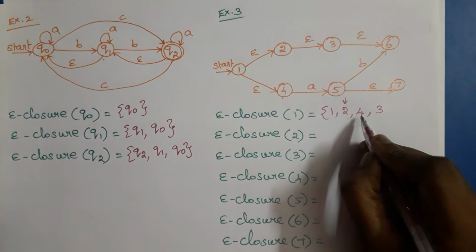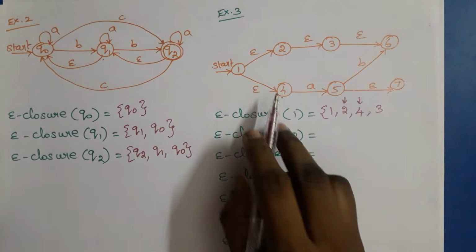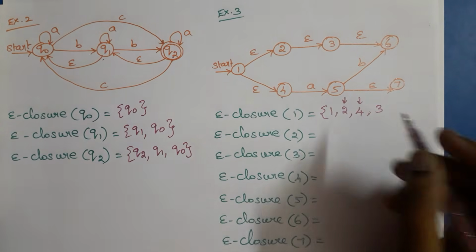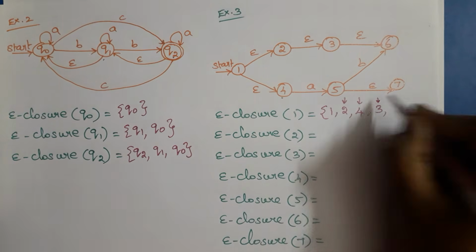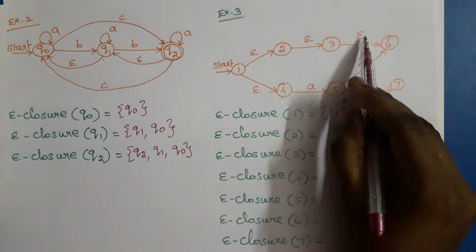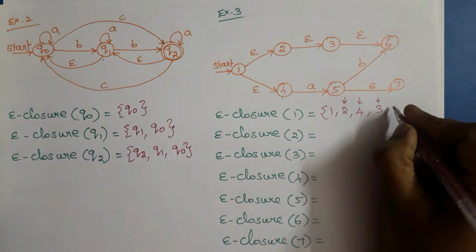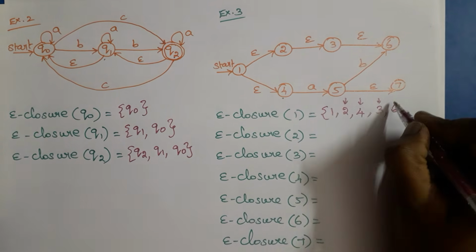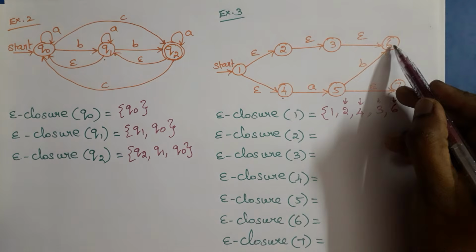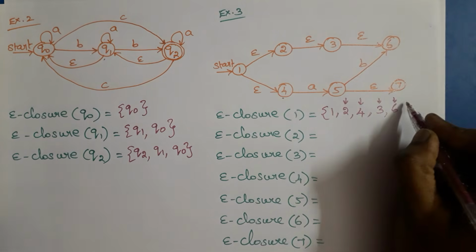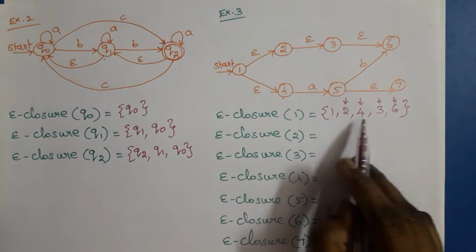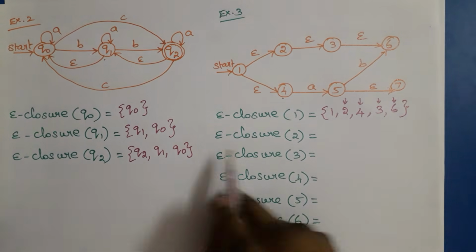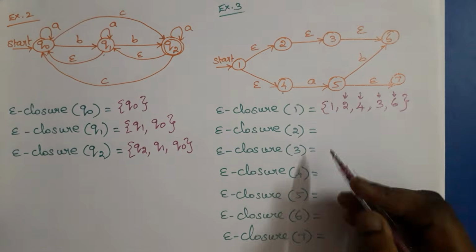Now we have to consider 4. From 4 there is no epsilon transition, so leave it. Then from 3, now we have to consider 3. From 3 there is an epsilon transition to state 6. Now consider 6. From 6 there is no outgoing epsilon transition. So epsilon closure of 1 is 1, 2, 4, 3 and 6. Similarly, we can find it for all the other states.